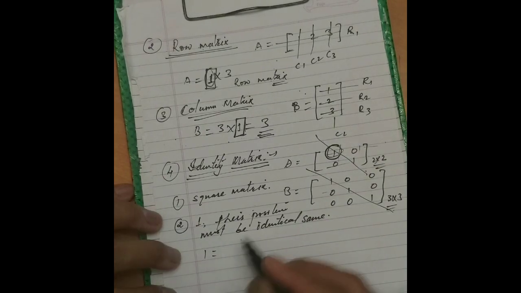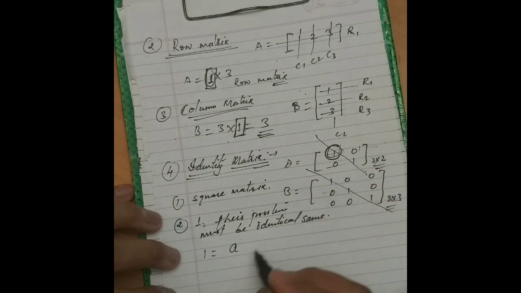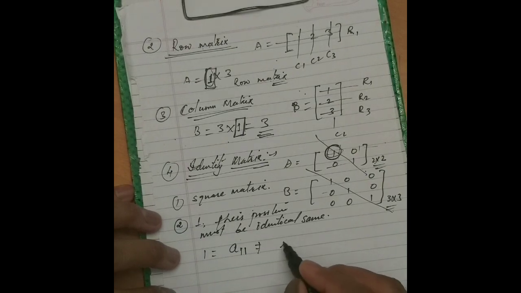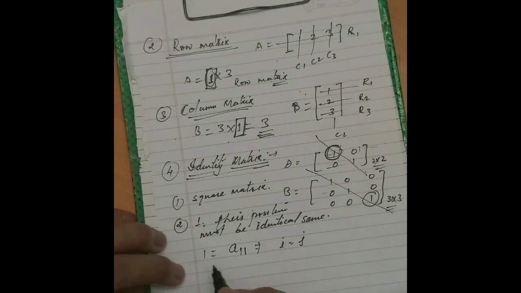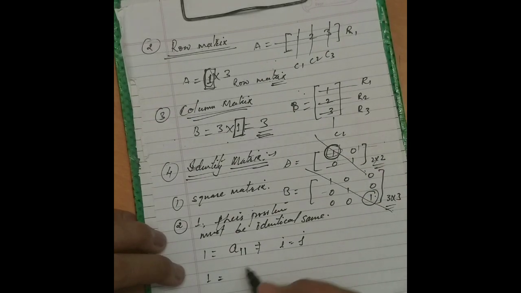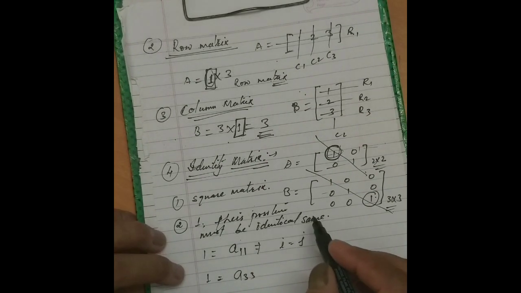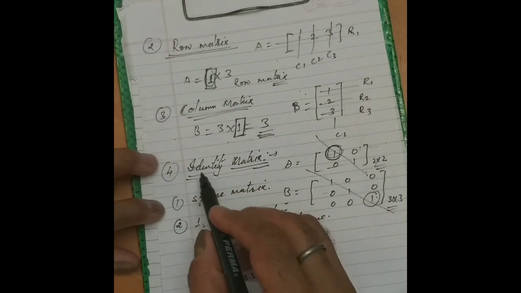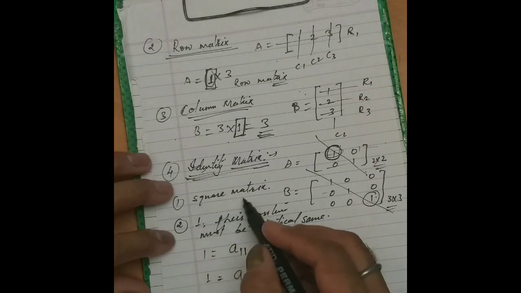We will denote this one in the general way: first row and then first column, A11. What I was talking about is that these suffixes must be identical, same. That means in this case i is equal to j. Take this one: it is in the third row and then the third column, so it will be denoted by A33. So now you understood, for any matrix to be called an identity matrix, it must satisfy these two conditions.